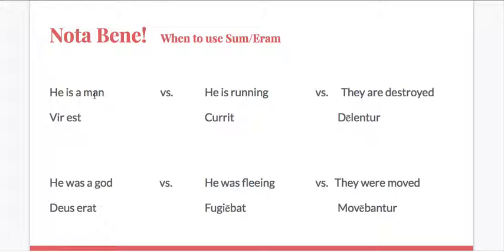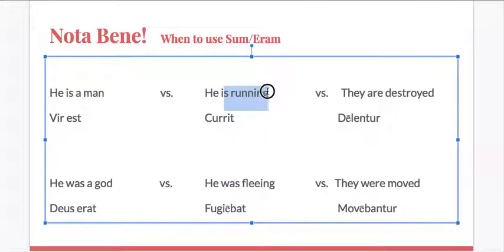All right, so the reminder is we only use sum and aram to connect two nouns or a noun and an adjective. We don't use it as part of most verb constructions, right? Certainly not any present or imperfect verb constructions, whether they be active or passive. So make sure you're thinking, is this a form of sum? I am connecting he to man, right? So we're asked, he is a man. So yes, that is a form of sum. But he is running? No, is running is just the present tense. So I just take curro, currere, and I put it into the present with a third person singular ending, currit.